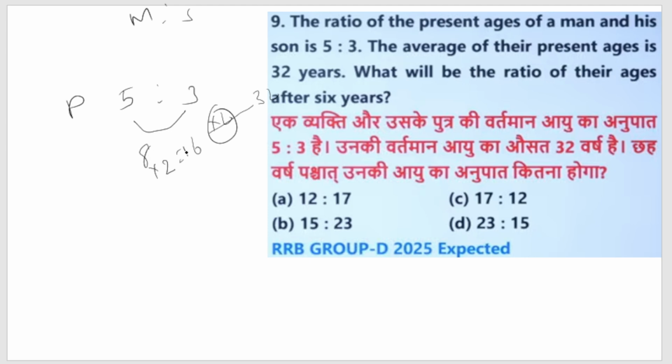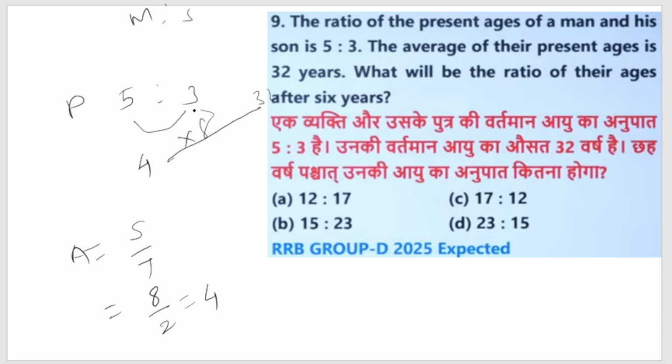So the average equals sum upon total. Average equals sum of all, meaning 5 plus 3 is 8, total number is 2, so here it is 4. 4 is the average. So this 4 is equivalent to 32. So we get the multiplier as 8. So 8 is the multiplier.